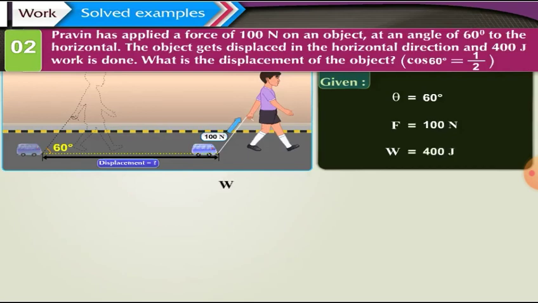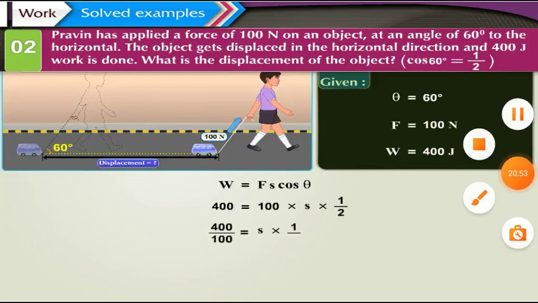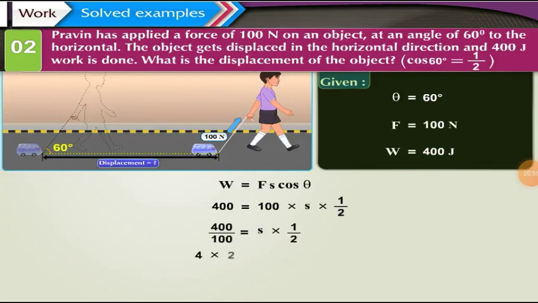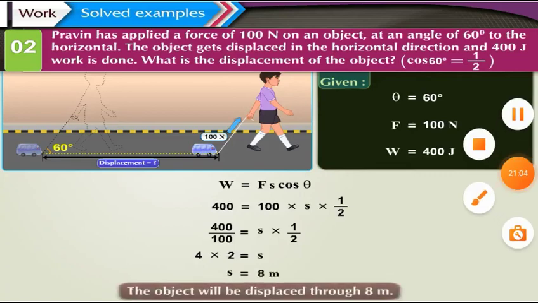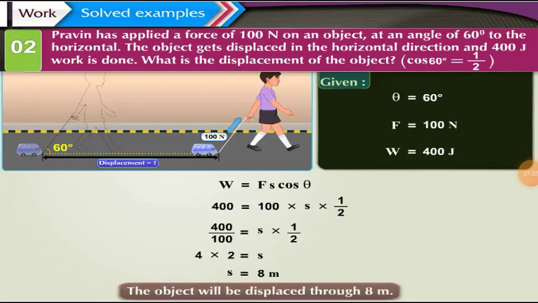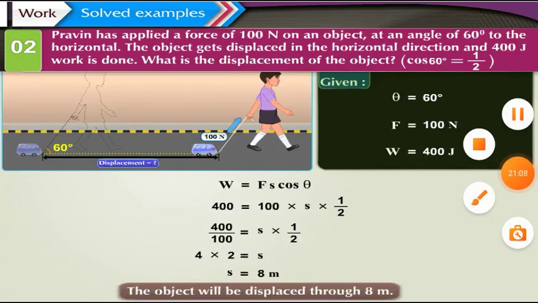Work W is equal to force F into displacement S into cos theta. 400 is equal to 100 into S into 1 upon 2. 400 upon 100 is equal to S into 1 upon 2. 4 into 2 is equal to S. Therefore, S is equal to 8 meters. The object will be displaced through 8 meters. Come, let us now proceed further.